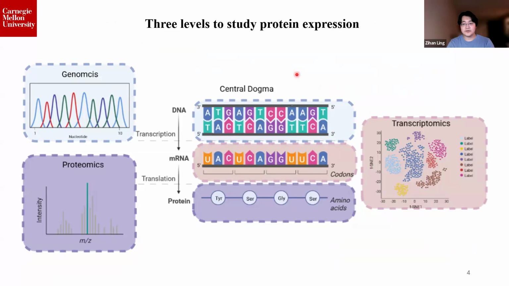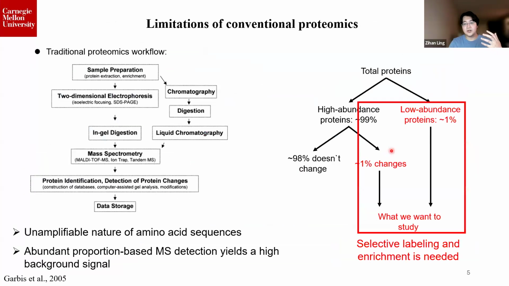So the discovery of the central dogma has enabled us multiple levels to understand protein expression dynamics. Genomics helps us understand what can be expressed, but not where, when, or how much. Transcriptomics tells us the instantaneous levels of mRNA, but sometimes the correlation between mRNA and protein levels can be elusive.